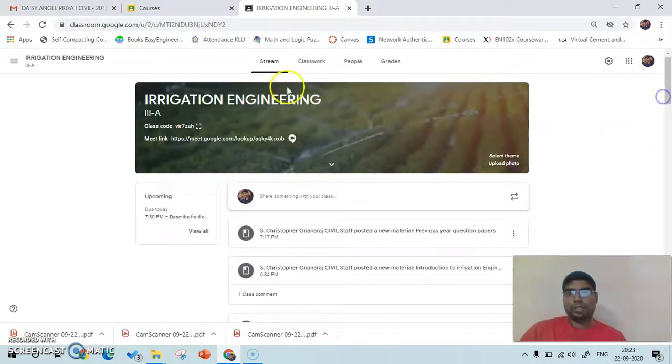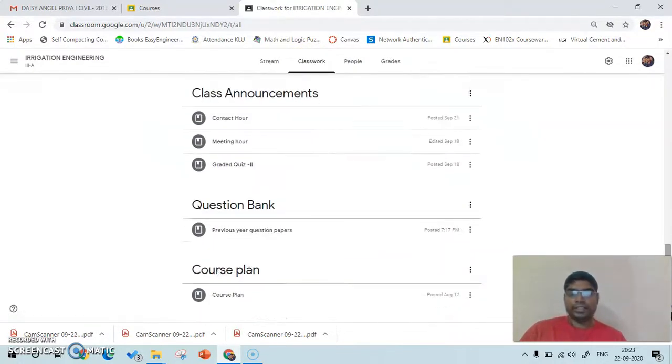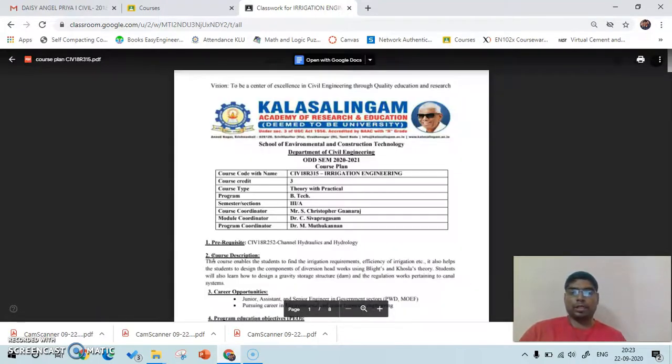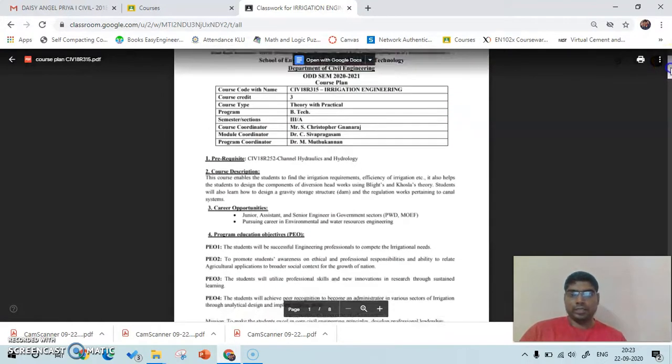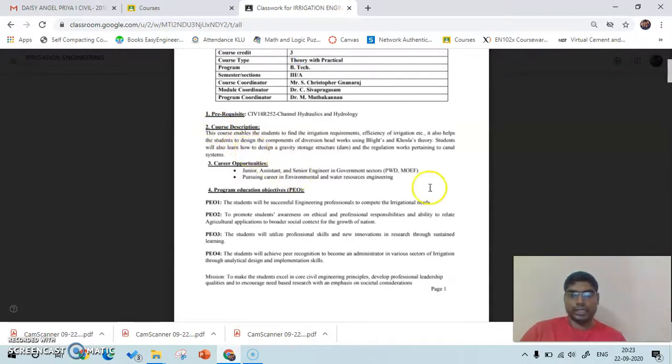In this capstone project, they have given various criteria, out of which the first criterion asks us to explain the CO-PO mapping, the course prerequisite, and the lesson plan. All those things I have combined in this course plan. Here you could see the prerequisite for this subject: they should know channel hydraulics and hydrology. Apart from that, I have given a brief discussion about the course and the career opportunities.